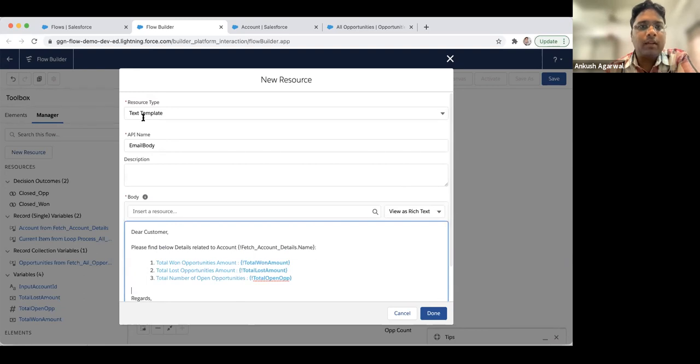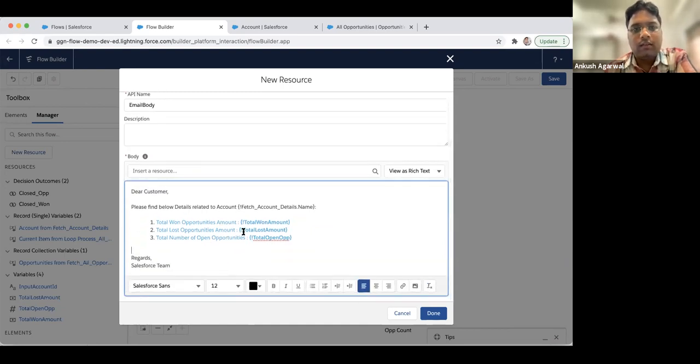So for that purpose, we use a text template. You can use this text template in your screen flow as well. This is for where you want some modification and beautification of your content. So we use a text template in such scenarios. As I mentioned, we'll be using it as the email body.